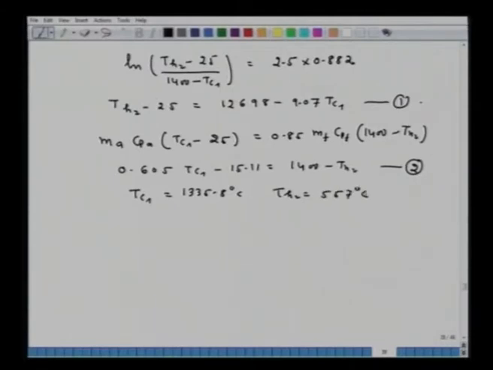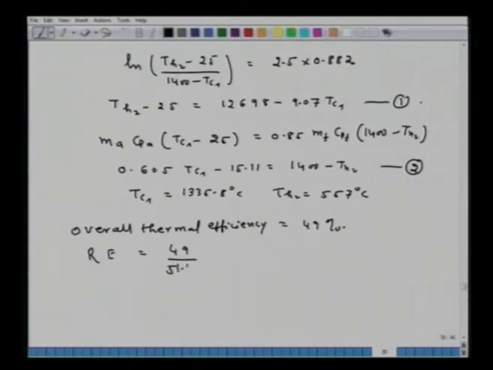Please solve it yourself. Now that I know this, I can calculate the overall thermal efficiency. Overall thermal efficiency will be equal to 49%, and relative efficiency will be equal to 49 upon 51.4 into 100, which you can solve, and it will come to around 50 percent or so. So, that is how the problem is solved.